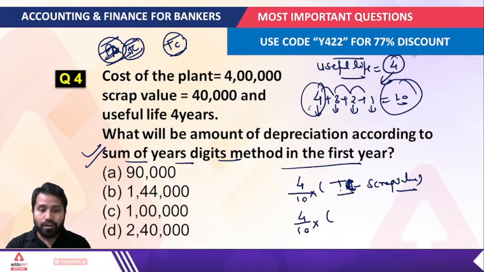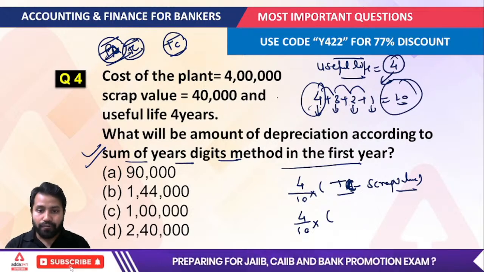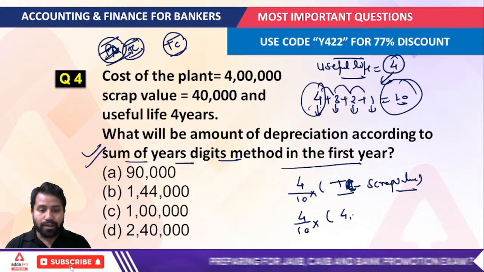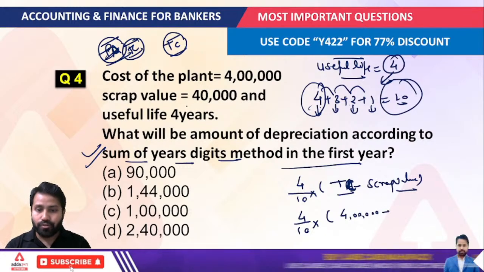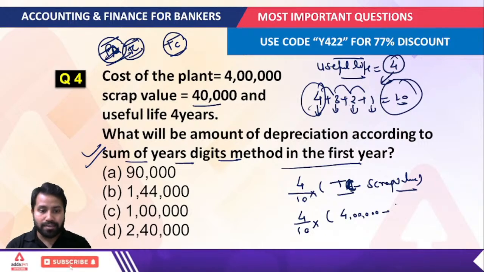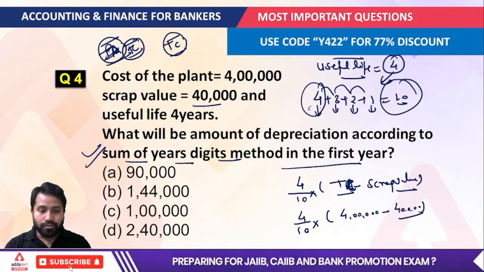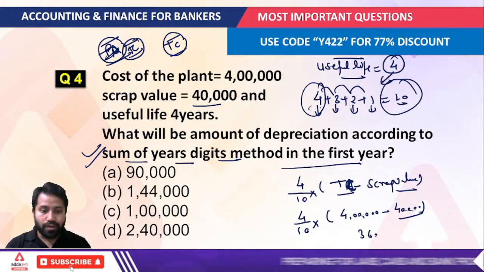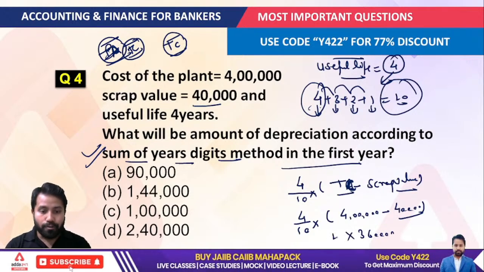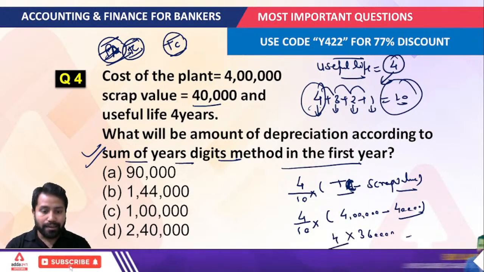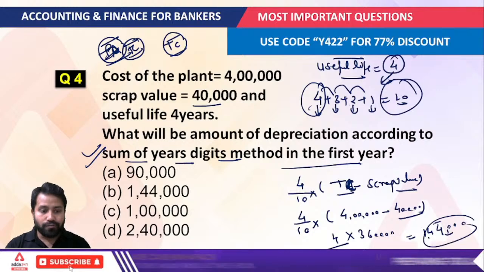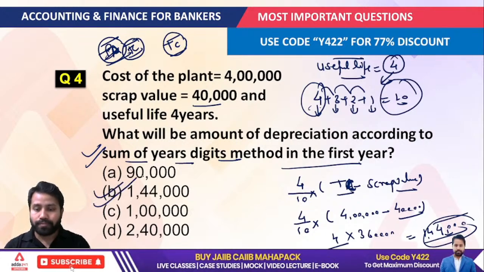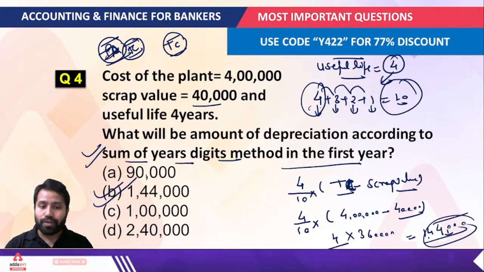Now the total cost is only given here as 4 lakh, and from it you subtract 40,000, which is the scrap value. So this becomes 3,60,000, multiplied by 4 by 10. This value becomes 1,44,000. This would be your answer for this question. This is how you have to calculate.